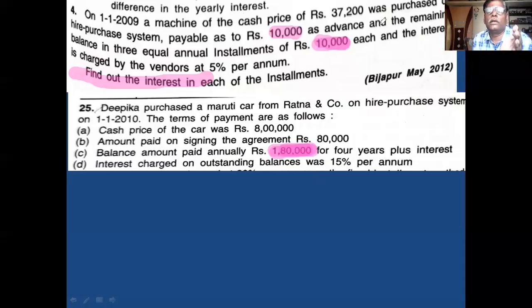How to find interest included or not included? I once again repeat, if the total payment is more than cash price, interest included. Total payment is equal to cash price, interest not included. These 2 points you remember carefully. Now you see the problem.